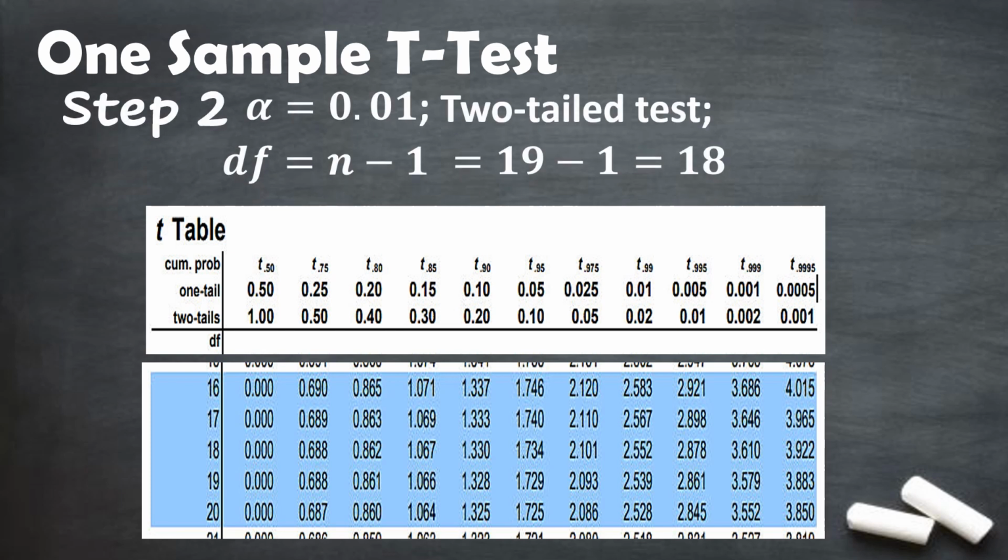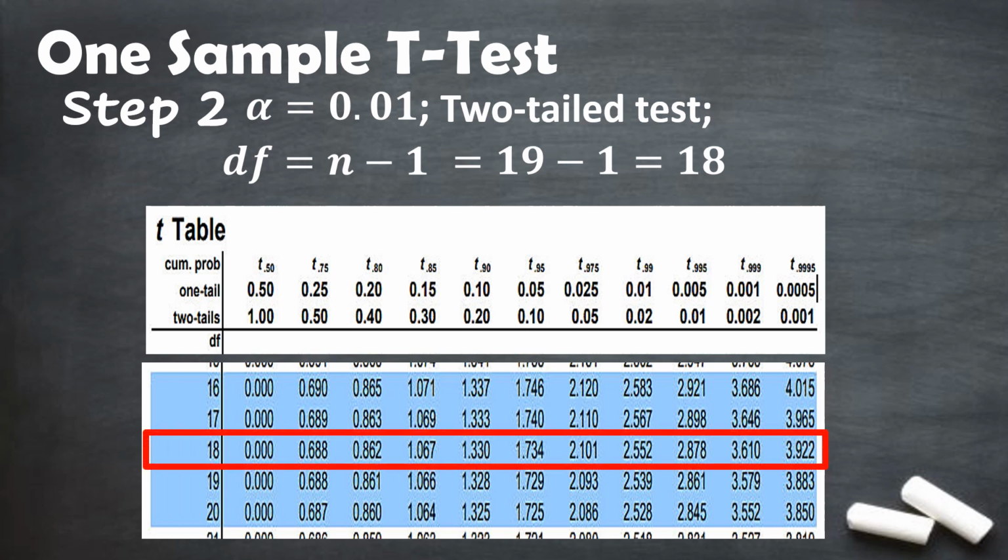With the one sample t-test, we have to go back to step 2 for us to identify the t tabular since we already know what is the t computed for this problem. In the previous slide, I already showed you where you can locate the level of significance, the tail test, as well as the degrees of freedom. So first, locate your degrees of freedom in the degrees of freedom column, and then after finding the numerical value, all you have to do is draw an imaginary horizontal line passing through that degrees of freedom.